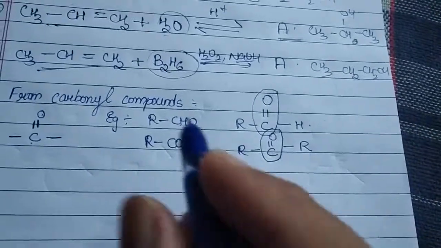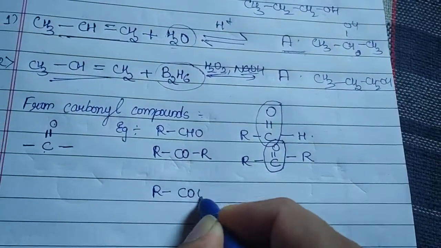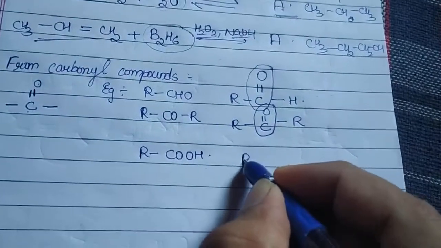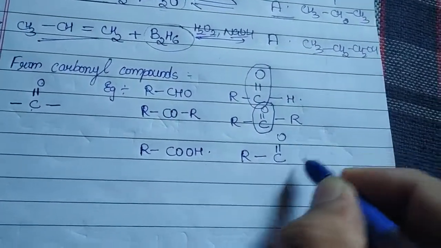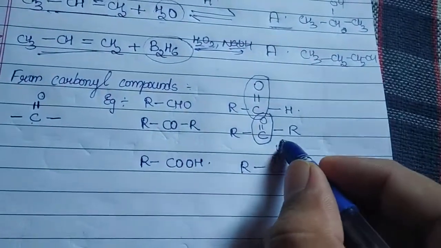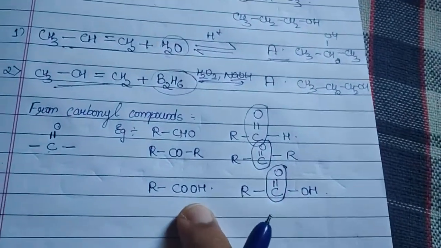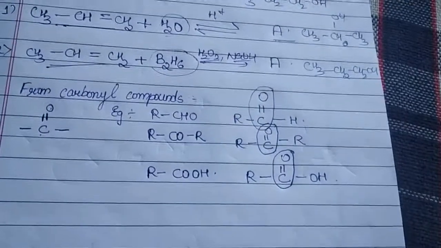Similarly, can you give me an example? Yes, acids are COOH. So if I am going to split their bonds, how can I write it? RC double bond O and OH. Yes, so here also I could observe a carbonyl group. So here acids, carboxylic acids are also an example of carbonyl compounds.